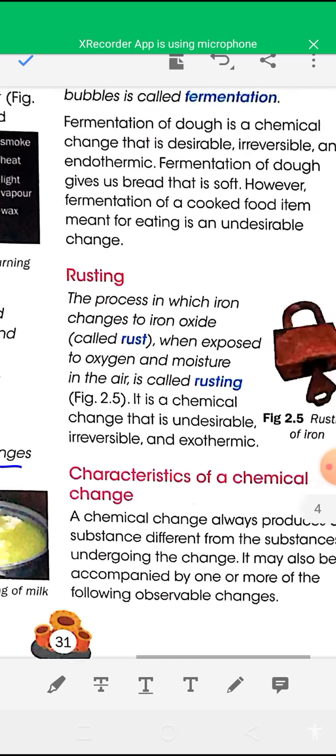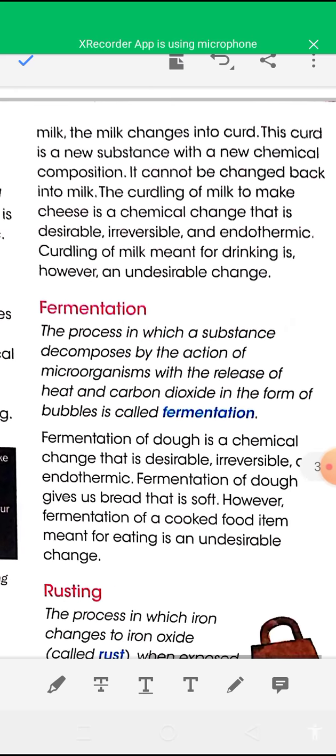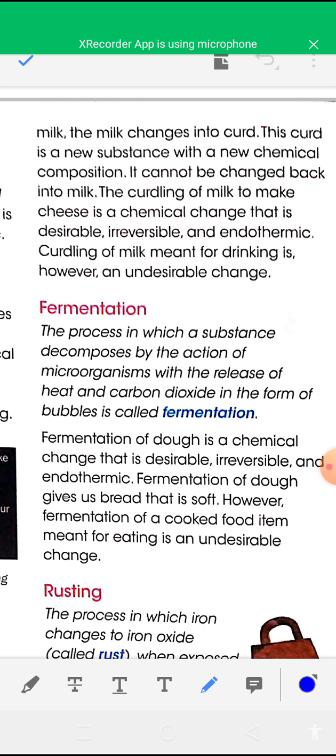When lime juice or vinegar is added to milk, the milk changes into curd, and this curd is a new substance with a new chemical composition. So it is a chemical change, and it cannot be changed back into milk, so it is an irreversible change. The curdling of milk to make cheese is a chemical change that is desirable, irreversible, and endothermic.